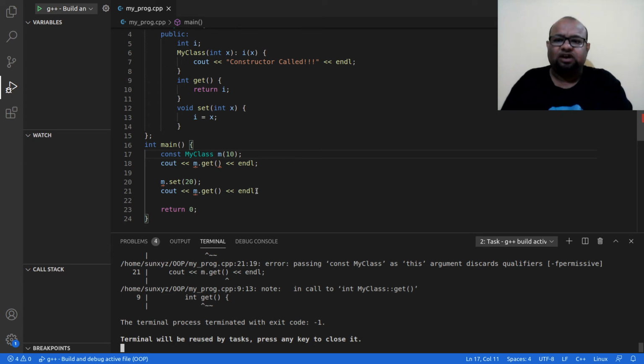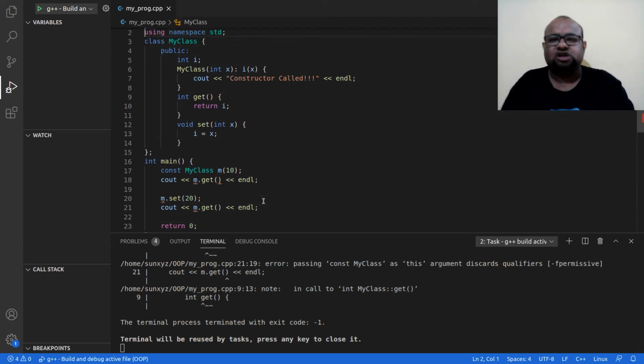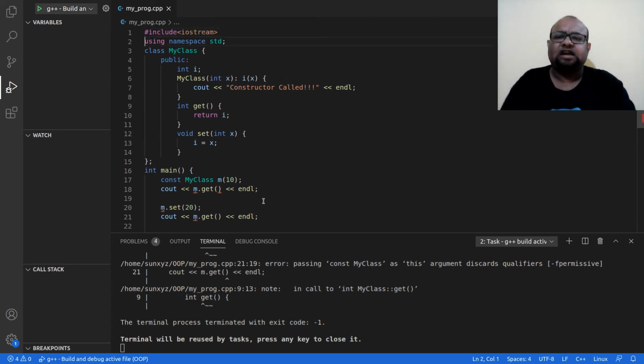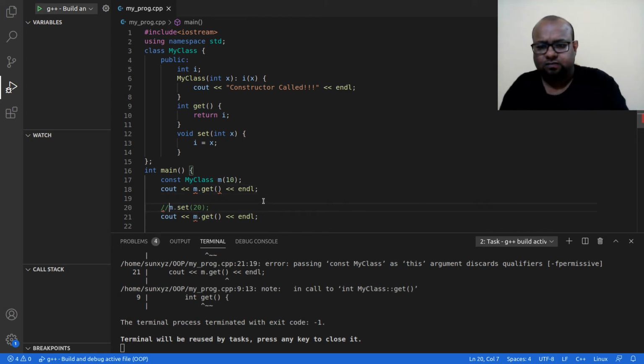I cannot update the value of I. I cannot call this method because this method might change the value of I. So once I declare something as constant, I can no longer call those methods.